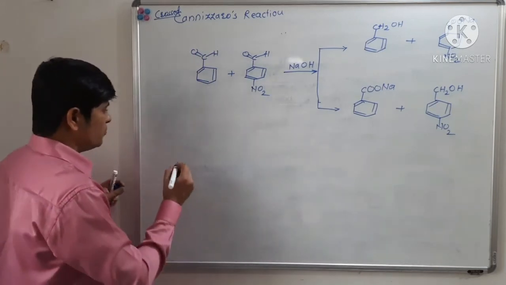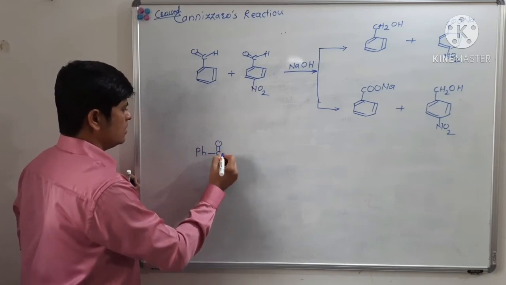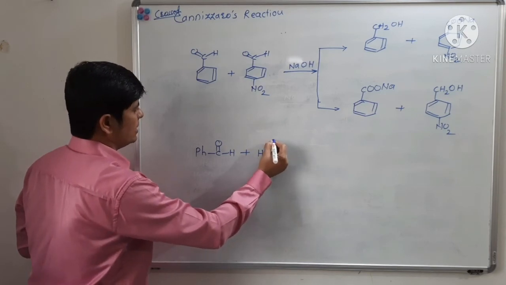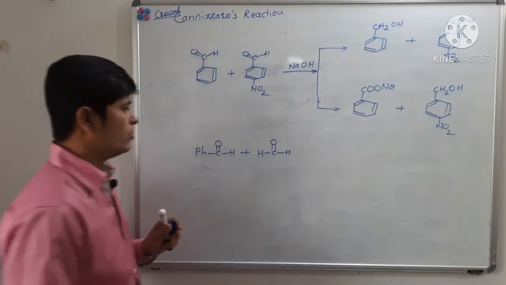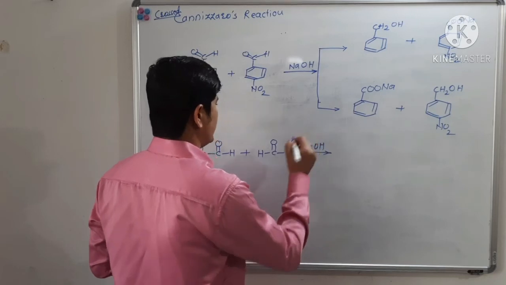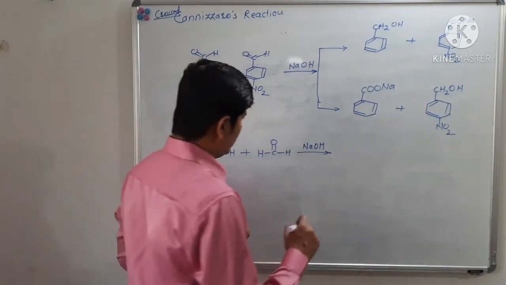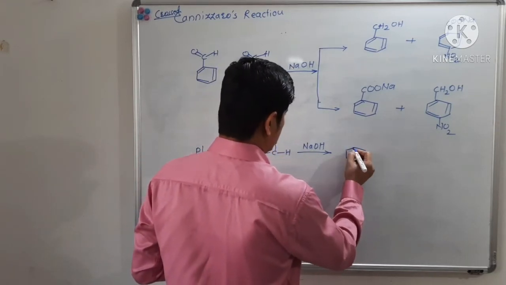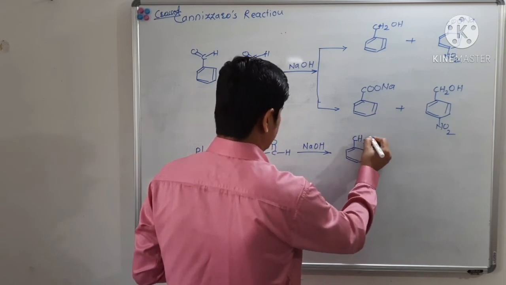So suppose we react 2 different aldehydes like benzaldehyde and formaldehyde in presence of sodium hydroxide. What will you get? You will get only 2 products here.